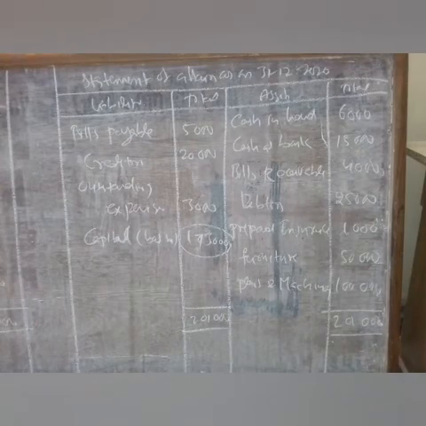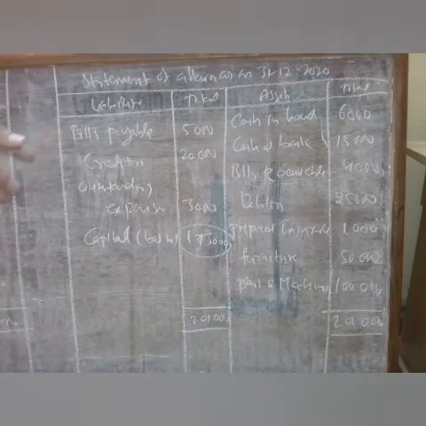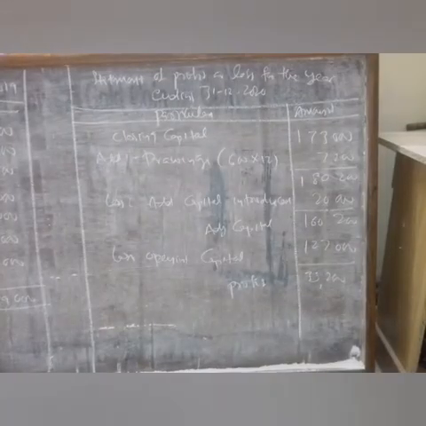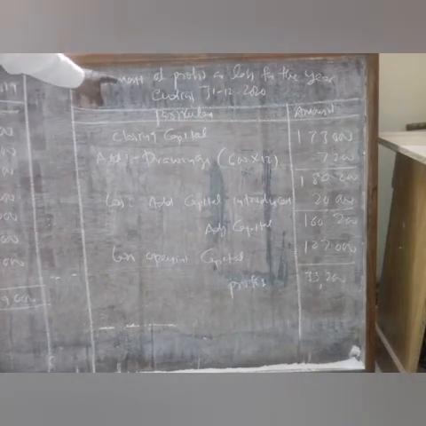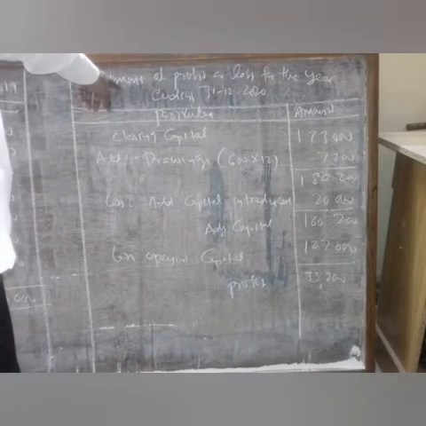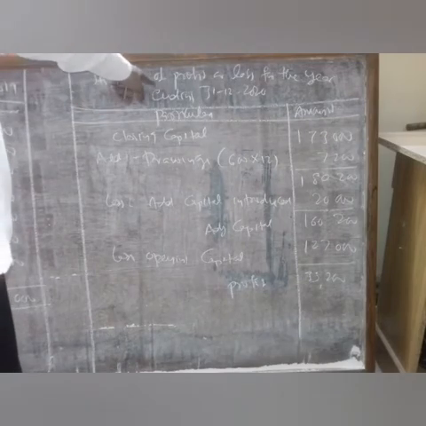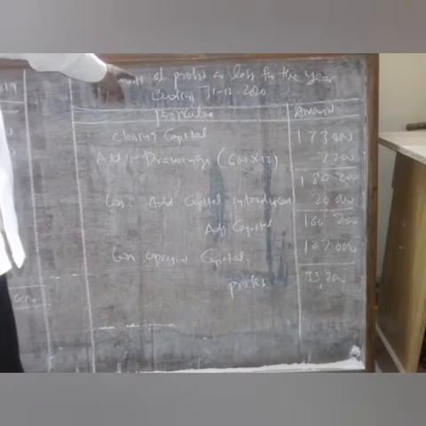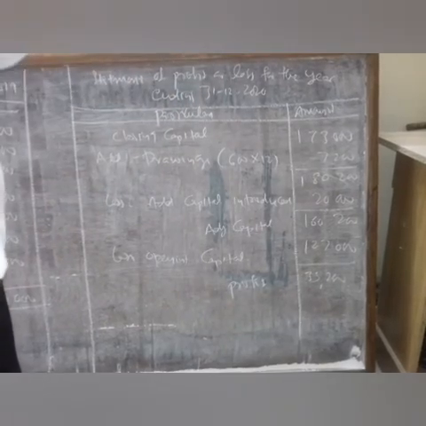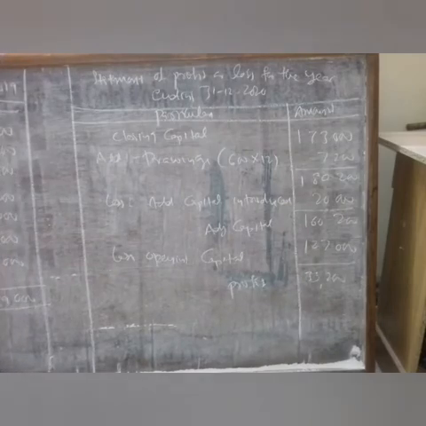From this exercise, we find out the opening capital and closing capital. Next, we will prepare the statement of profit or loss to find out the profit or loss. So this is the statement. For this statement, we first have to write the caption. Caption is nothing but the heading: statement of profit or loss for the year ending 31st 12/2020. This statement is prepared to find out the profit or loss.